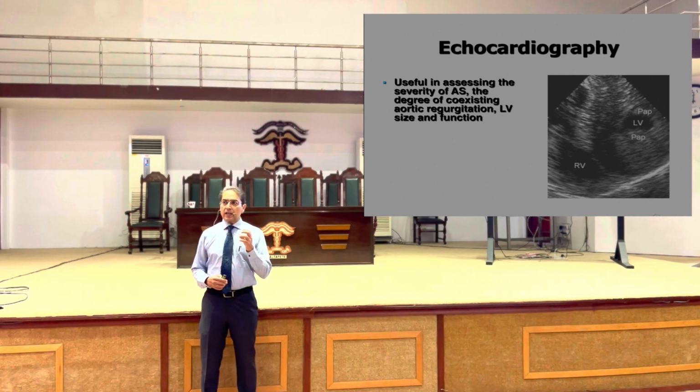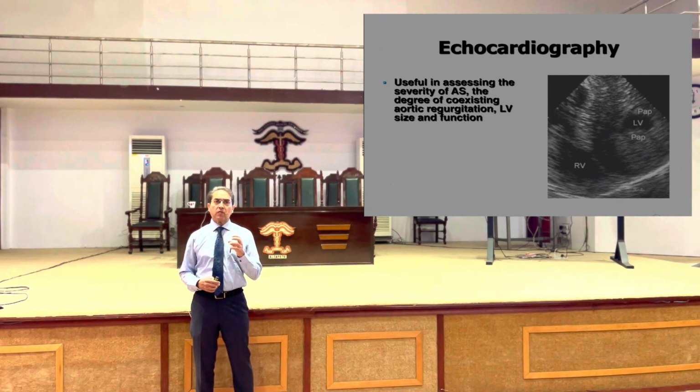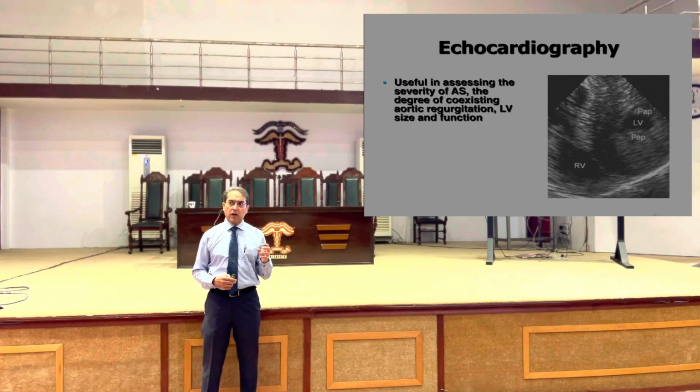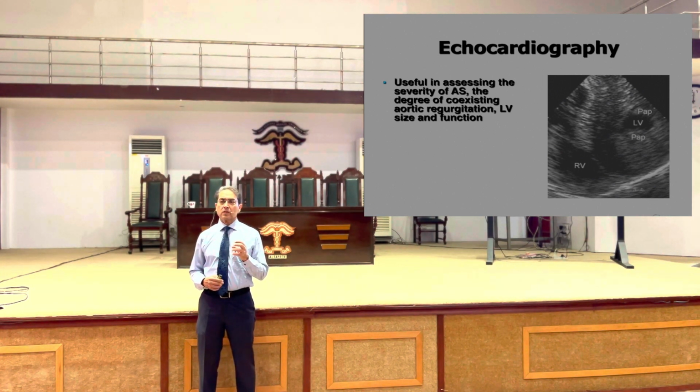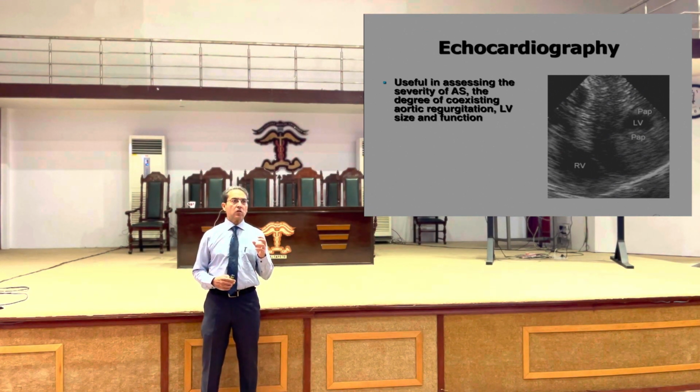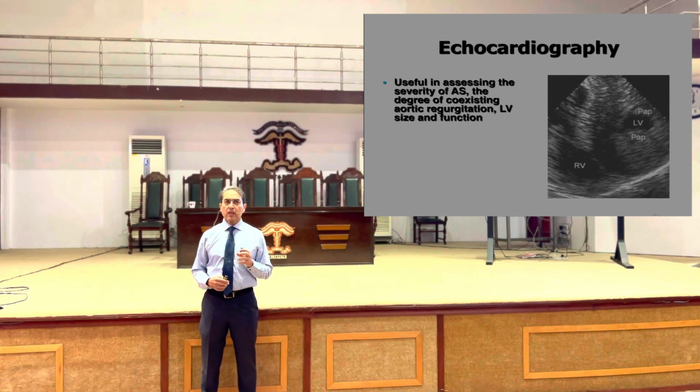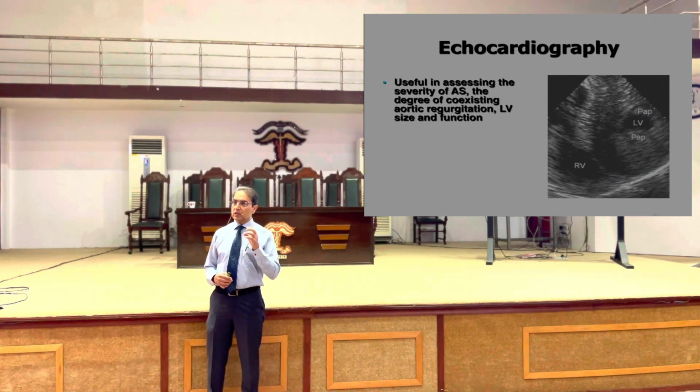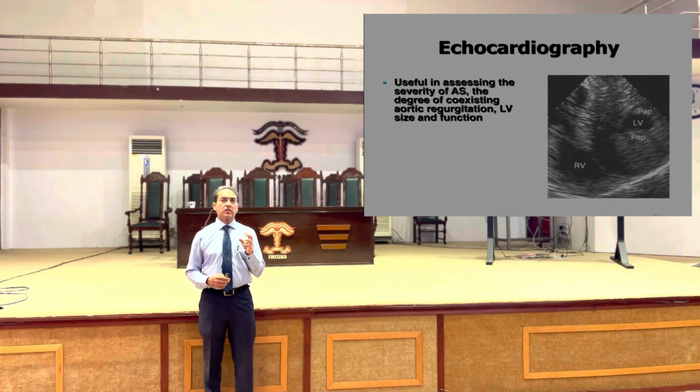What sort of dysfunction do you see in aortic stenosis? What is the characteristic dysfunction in the muscle when we see on echo in a patient with aortic stenosis? Is it systolic dysfunction or diastolic dysfunction? So whenever the muscle becomes thick, it's a diastolic dysfunction.